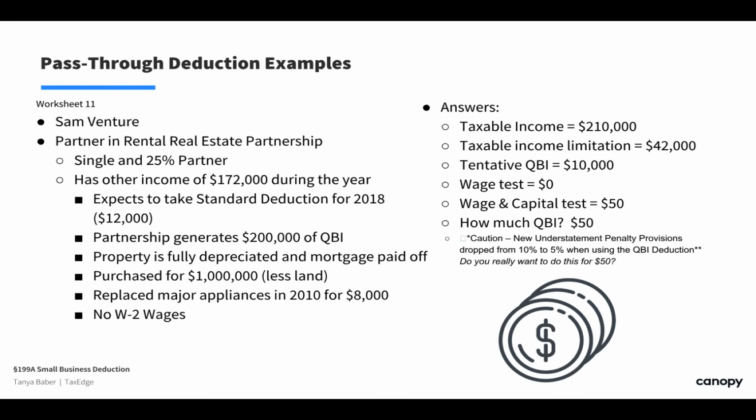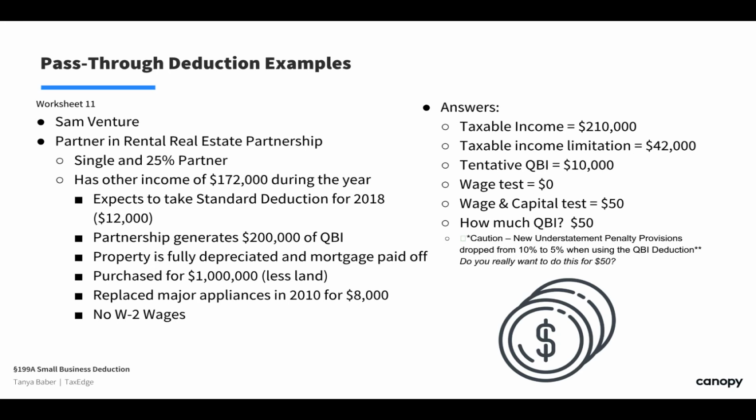Now, I want to just throw this example in here because I have a word of caution. Along with all these rules, they threw in a little tiny thing that changes our understatement penalty provisions. It's kind of innocuous, it's kind of hidden, but if you go through an exam and they say, oh, you understated your income, that threshold used to be 10% before you get hit with that penalty. If you use the QBI deduction, it drops to only a 5% threshold. So it's much easier for them to tack on an understatement penalty.